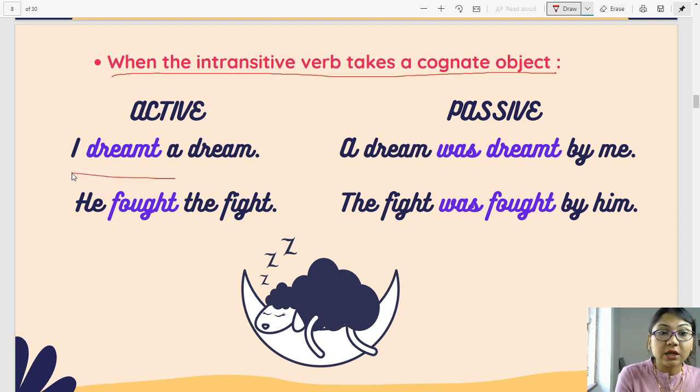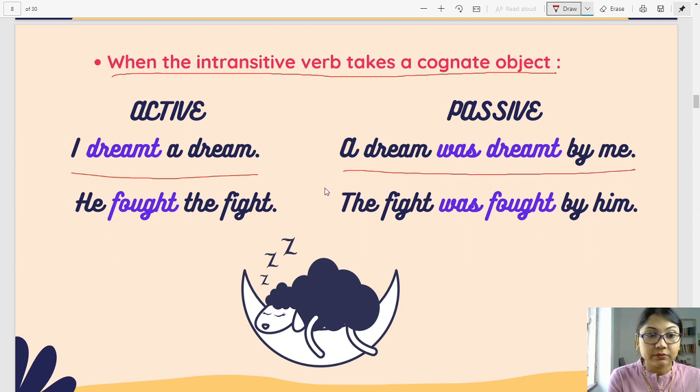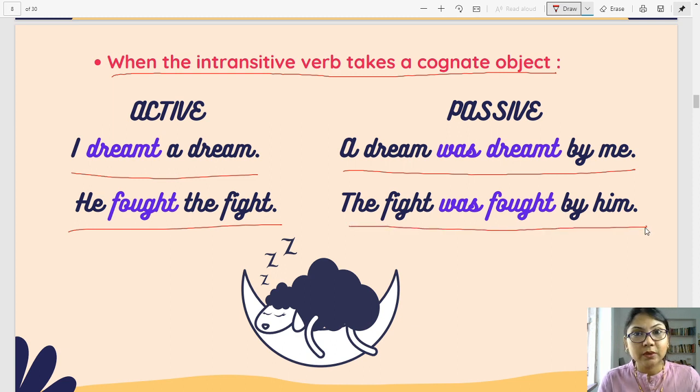I dreamt a dream. So I can get the passive: a dream was dreamt by me. He fought the fight. The fight was fought by him. So now, can you tell me what is a cognate object? Look at the examples again. While you look at them, let me explain to you.